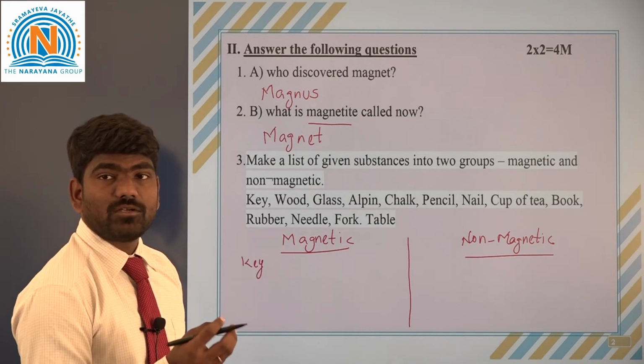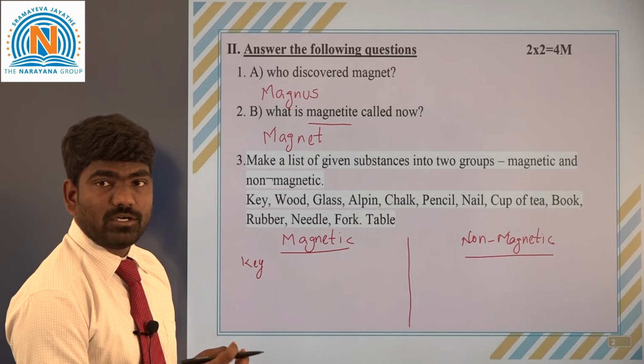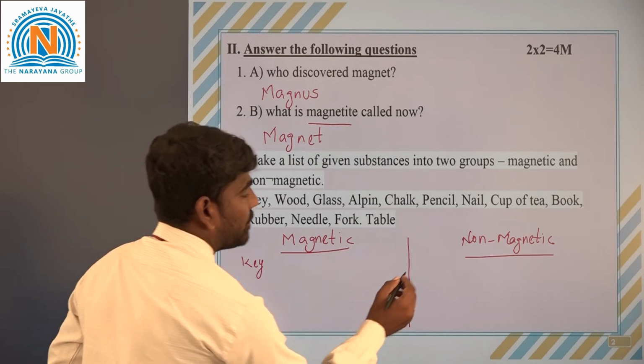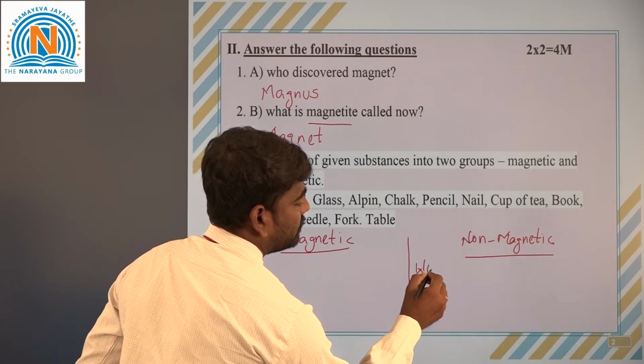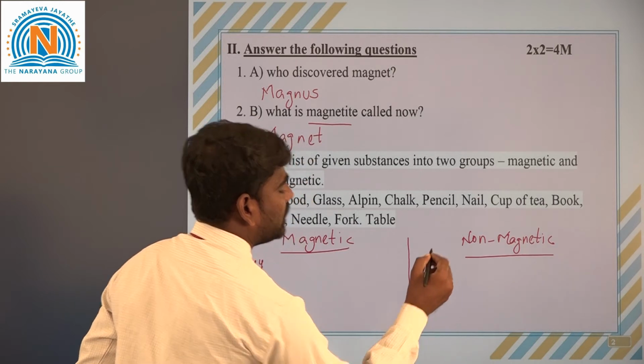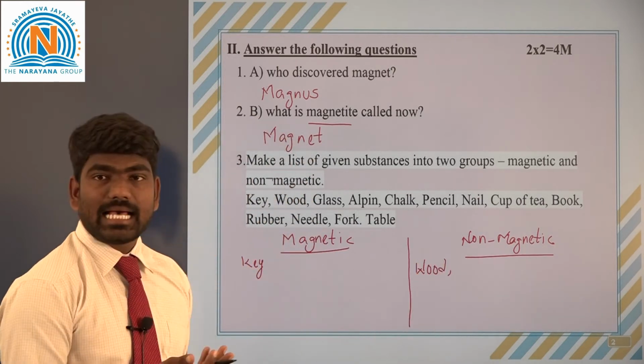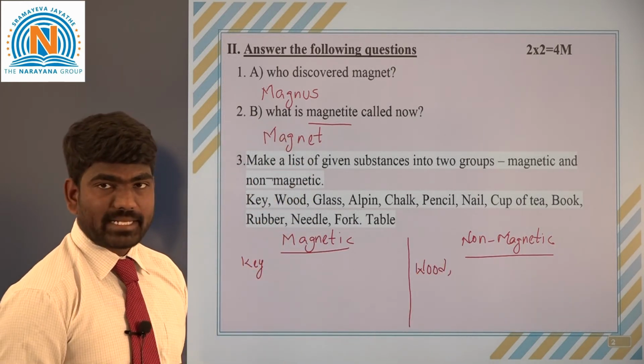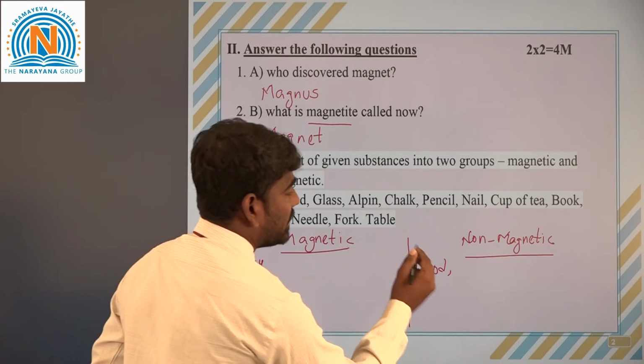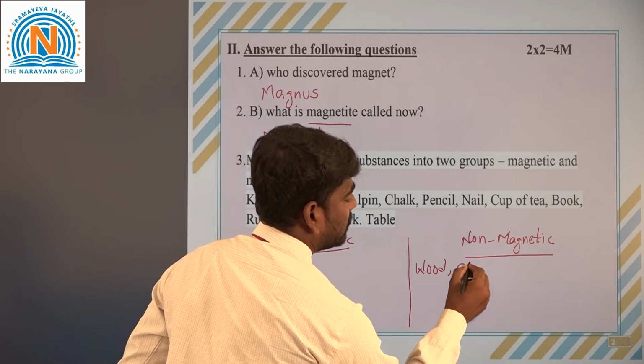Wood is not attracted to the magnet, so it is non-magnetic. And next, glass is also not attracted to the magnet, so it also comes under non-magnetic.